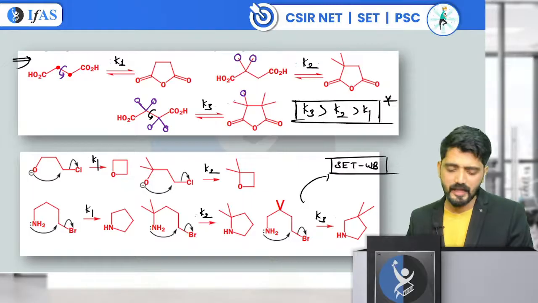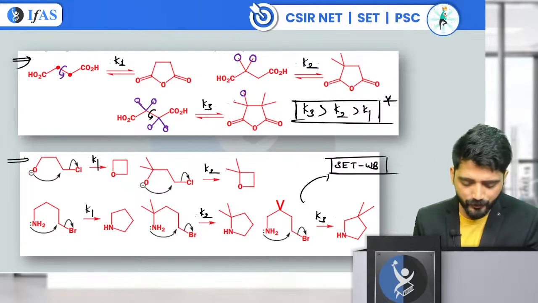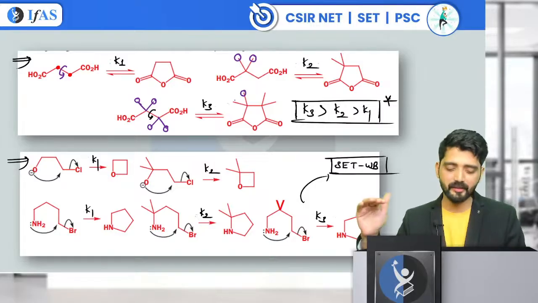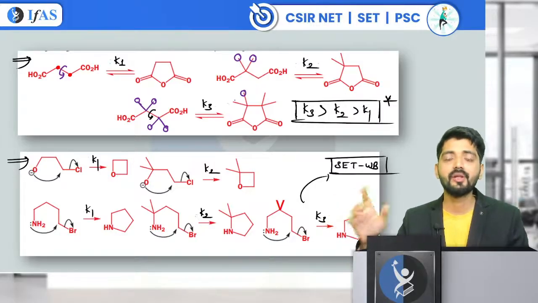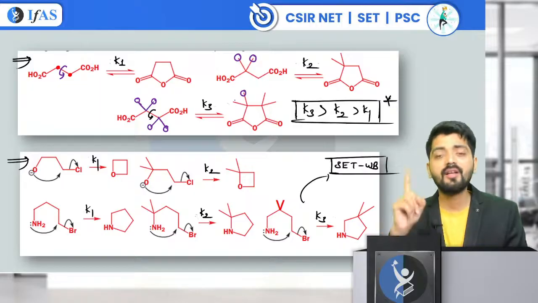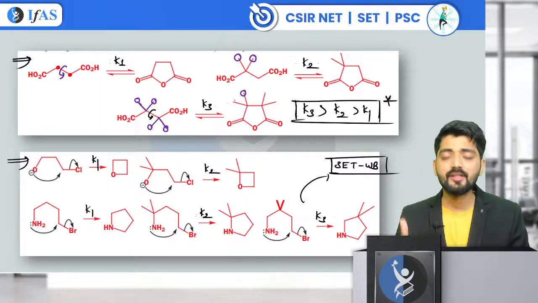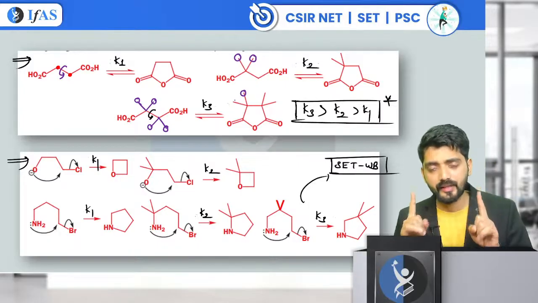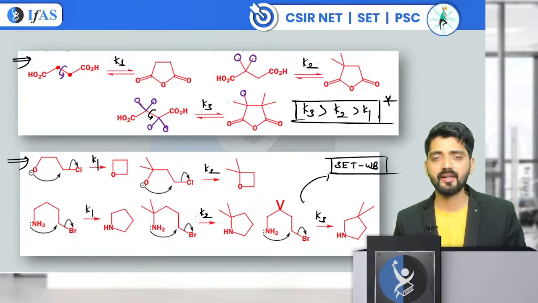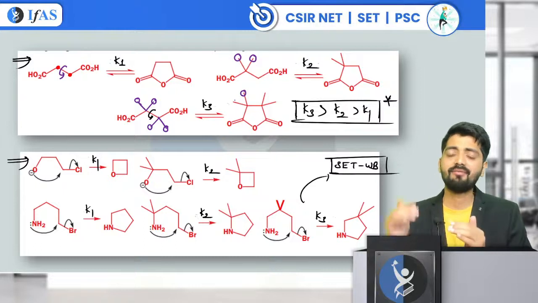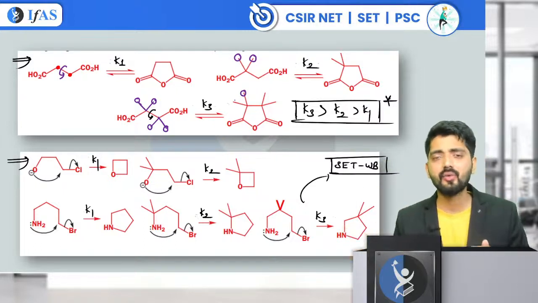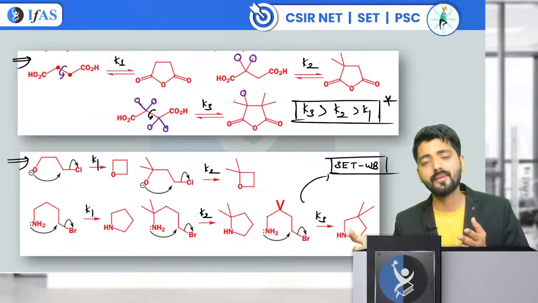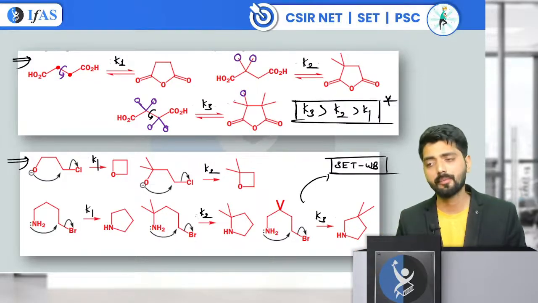Very simple. Now you need to tell me for example number 2. If I am moving to example number 2, where I am forming a 4-member ring, remember when we compare the rate of cyclization via the Thorpe-Ingold effect, they should be of the same member ring. For example, you cannot compare a 4 and a 5-member ring. There Baldwin's rule is going to decide that rate. But if you are comparing a 4-member with a 4-member, then only you can apply the Thorpe-Ingold effect.